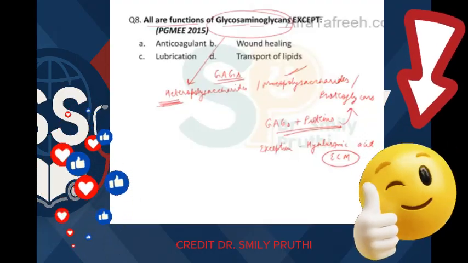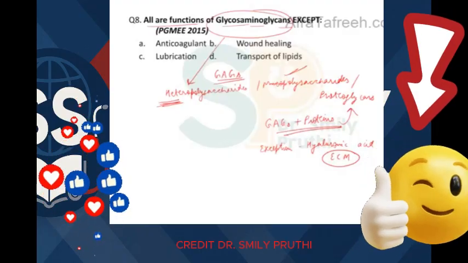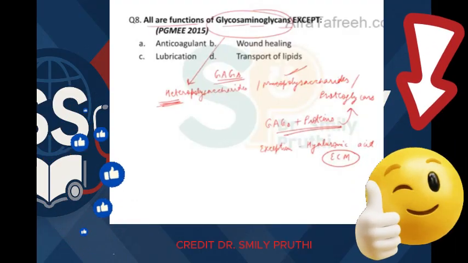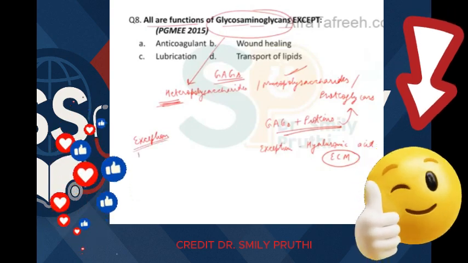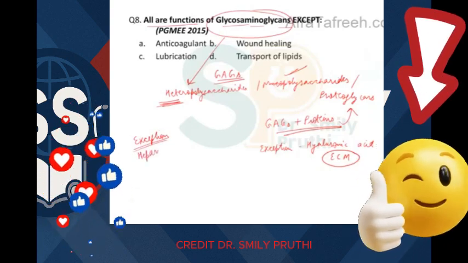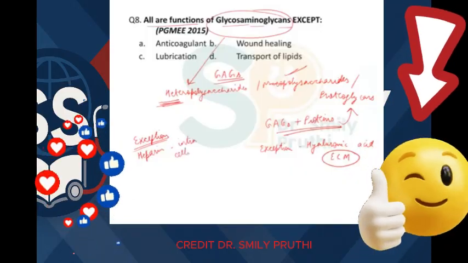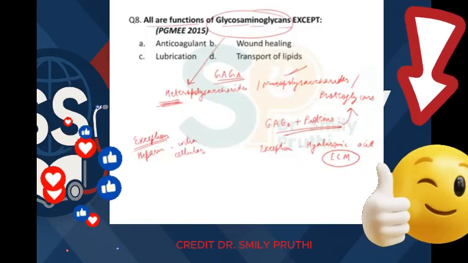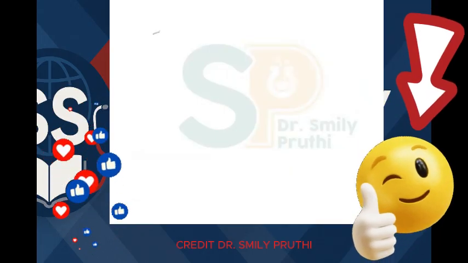In fact, it is attached to other GAGs in the extracellular matrix. One more exception: I told you GAGs are extracellular, but heparin is a GAG which is intracellular, right?